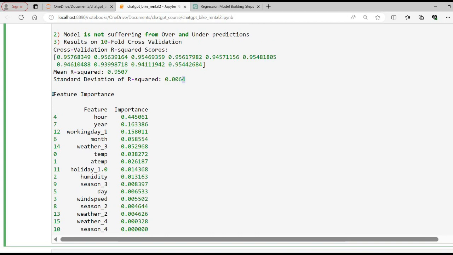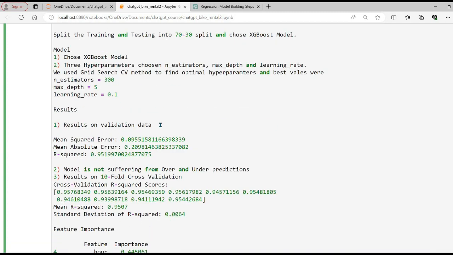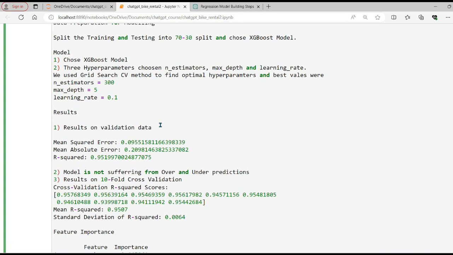Finally, we did the feature importance as well, and we found year, working day, month, weather, and temp were some of the most important features for this model. The next step we are planning to do is to copy all those things and paste them into ChatGPT, and ask ChatGPT to write a 3-page report outlining all of the important things. Let's see what ChatGPT suggests in this 3-page report.